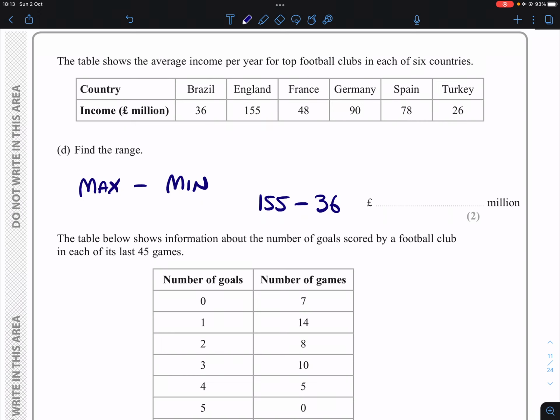So we're going to have 155, take away 36, which is going to give us 190, no, I almost made a mistake there. Our minimum is not 36, our minimum is 26. So it's 155, take away 26, which will give us 129 million pounds.